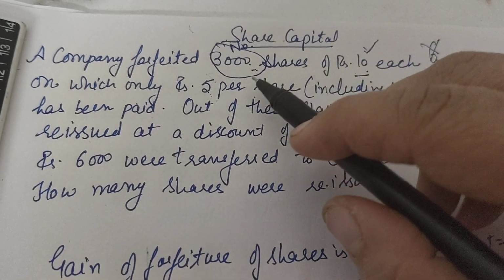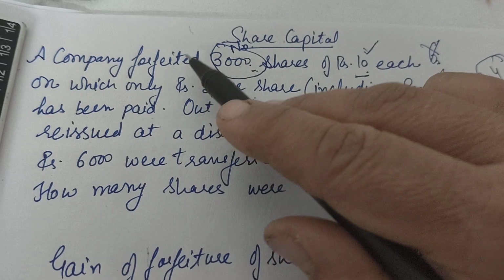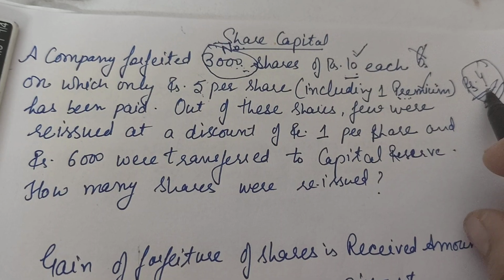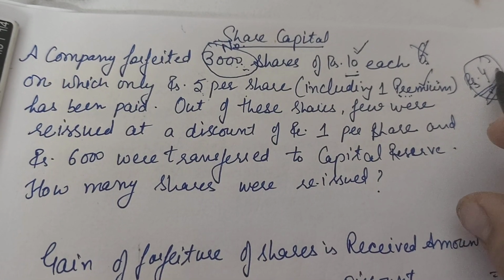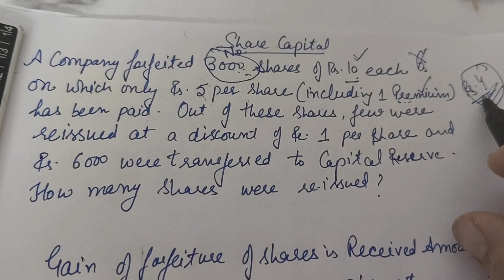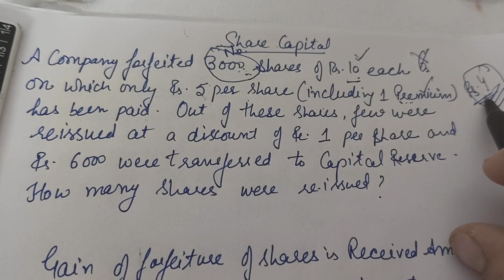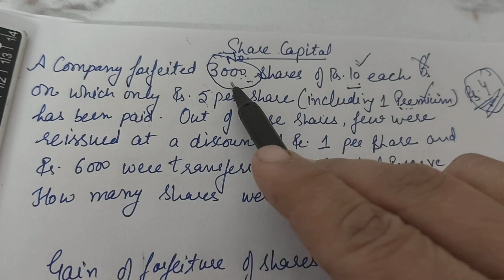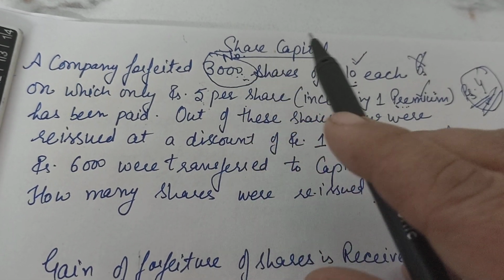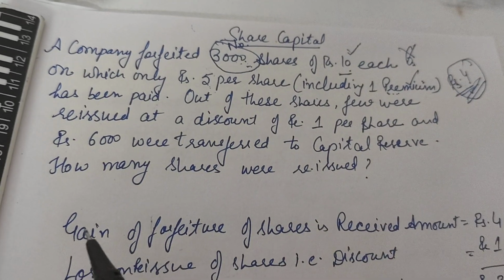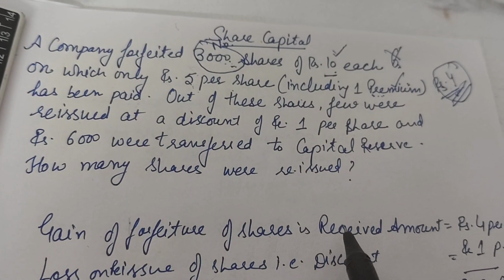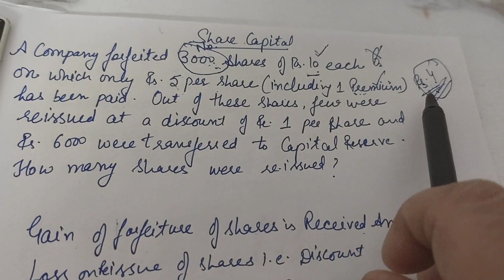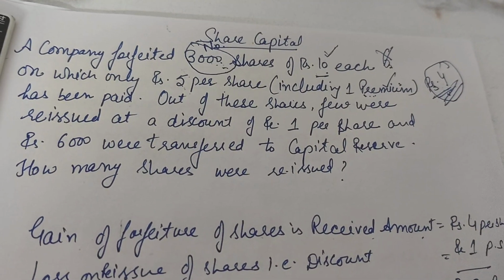So the company took back, that is forfeited, their shares of 3000 in number, and rupees 4 were also forfeited by the company. That means this rupees 4 per share was kept by the company and not returned to the shareholder. So what is the profit when the company is taking back these 3000 shares? The profit to the company is rupees 4 per share. So the gain on the forfeiture of the share is the received amount by the company. Here the amount received per share, as I have told you, is rupees 4 per share.